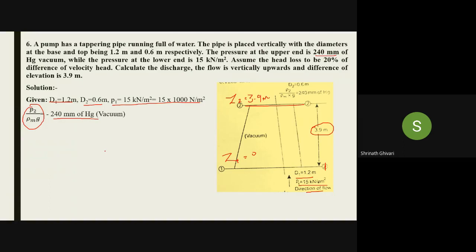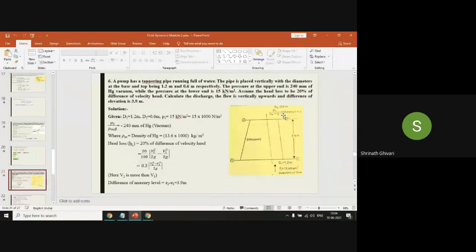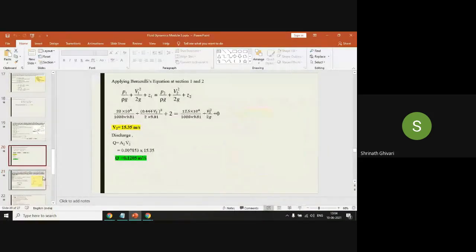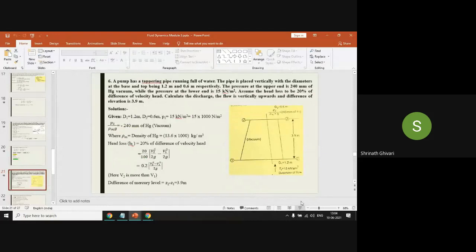So what is the atmospheric pressure in terms of mm of Hg? Can anyone tell me? 760 mm of Hg.